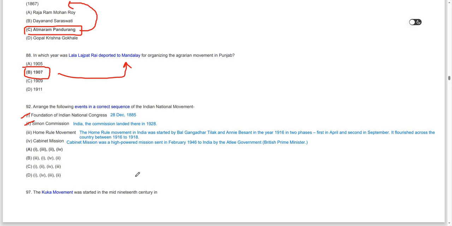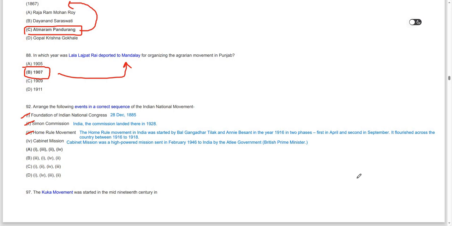First in April and second in September. It flourished across the country between 1916 and 1918. The Home Rule League was established in 1916 by Annie Besant and Bal Gangadhar Tilak. One is in Adyar and another is in Pune. Bal Gangadhar Tilak is in Pune and Annie Besant in Adyar, I guess, yes.